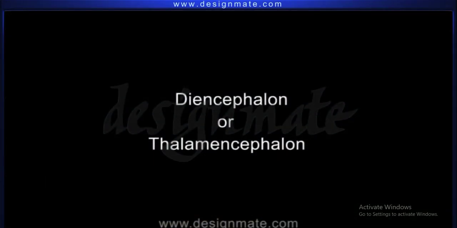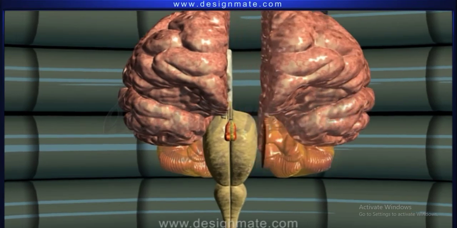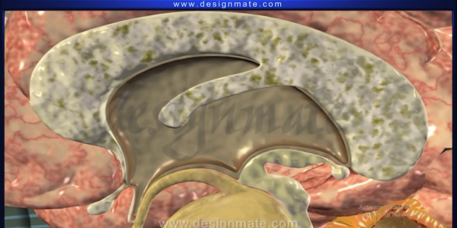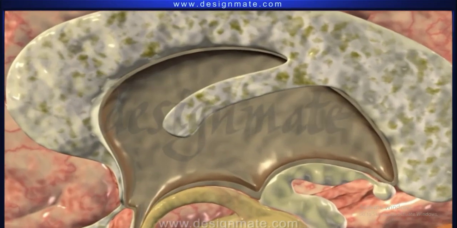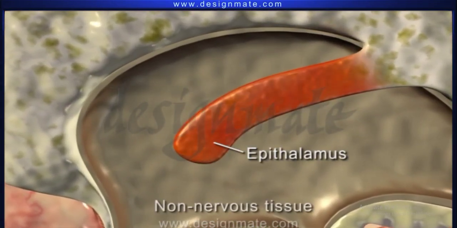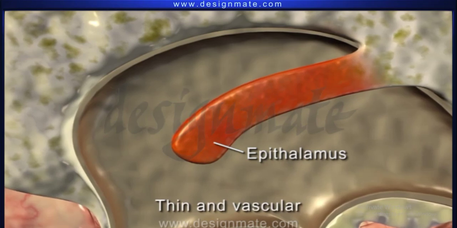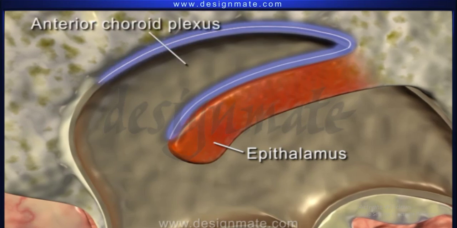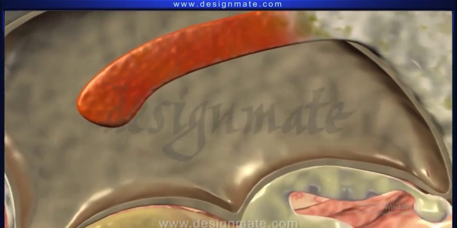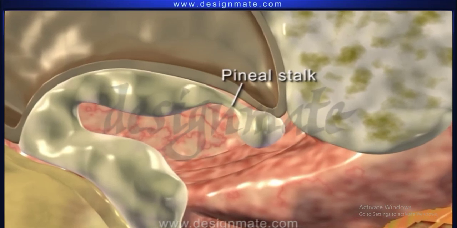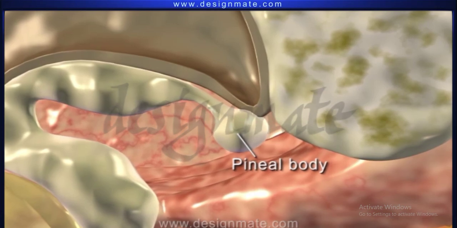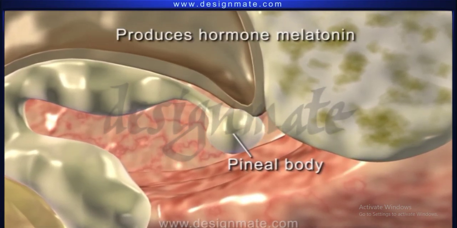Diencephalon or thalamencephalon. Three parts form the diencephalon: epithalamus, thalamus, and hypothalamus. The epithalamus is a non-nervous tissue which is thin and vascular. The anterior portion is folded to form the anterior choroid plexus. At the posterior end, the pineal stalk is found, which ends in the pineal body. The pineal body is the endocrine gland that produces the hormone melatonin.